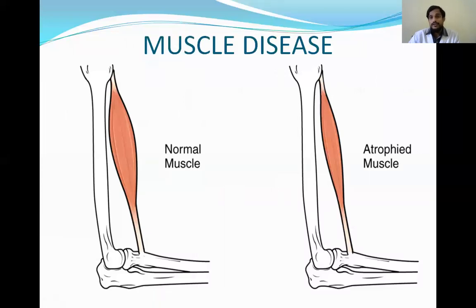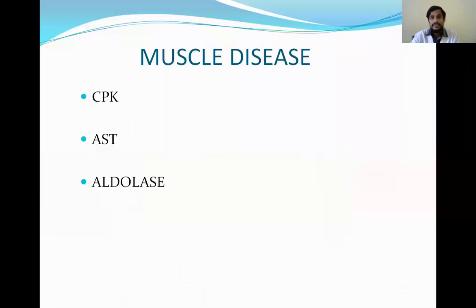Coming to the importance of enzymes in muscle diseases. If you suspect any muscle disease, then the enzymes which are estimated are creatine phosphokinase, aspartate transaminase, and aldolase. Creatine phosphokinase and aspartate transaminase we have already seen. Creatine phosphokinase is increased in heart disease, myocardial infarction. And AST, aspartate transaminase, is increased in heart disease. It is also increased in liver disease. So that we had all seen.